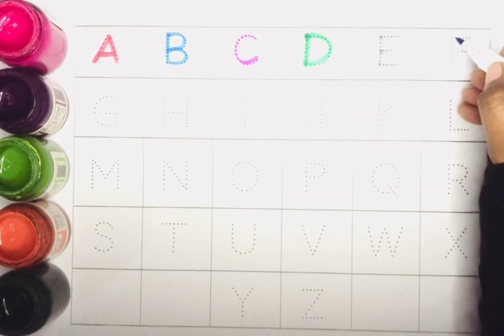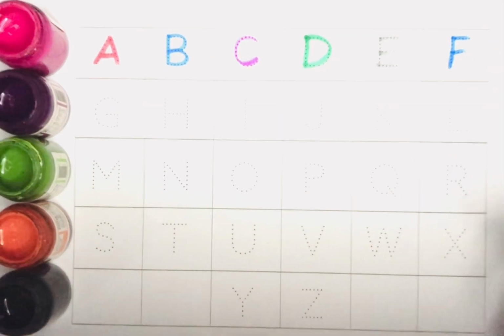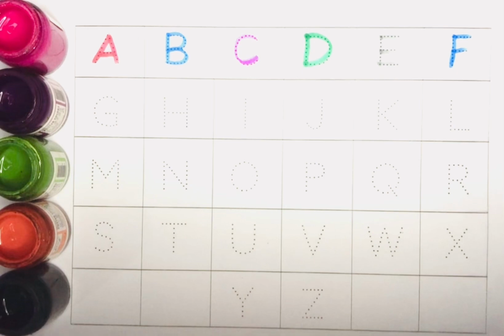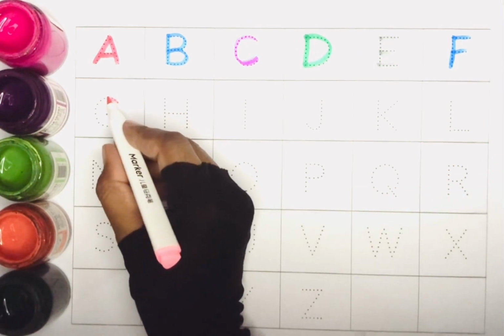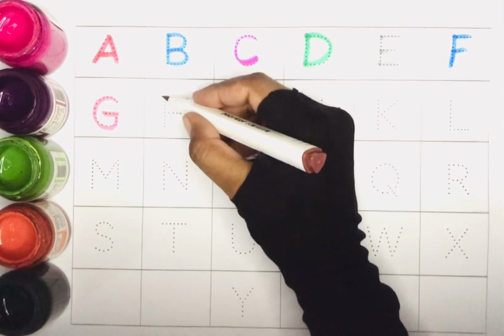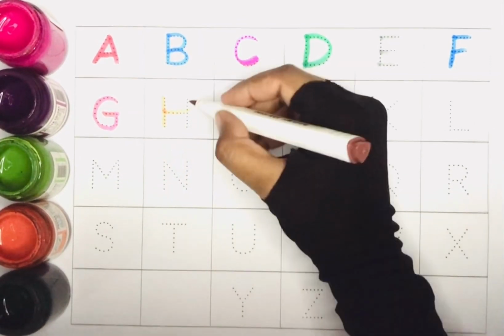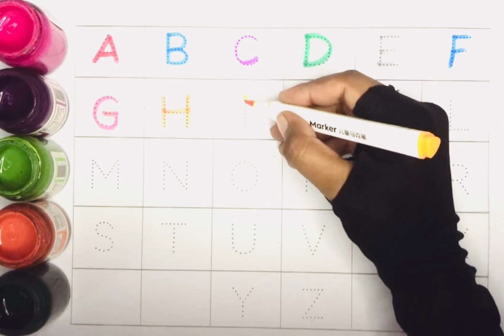Blue color. F for fish. Pink color. G for goat. Brown color. H for hen. Yellow color. I for ice cream.